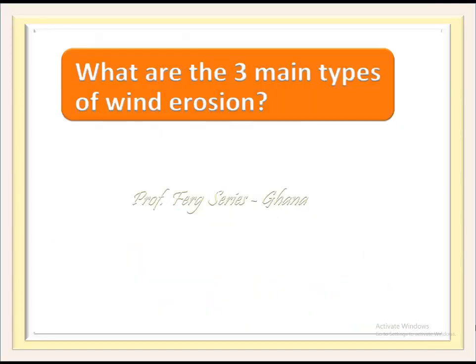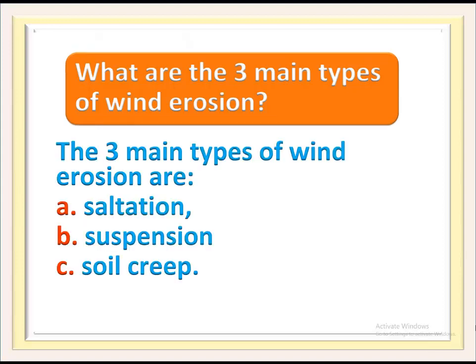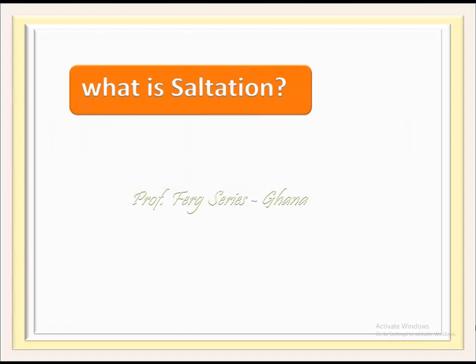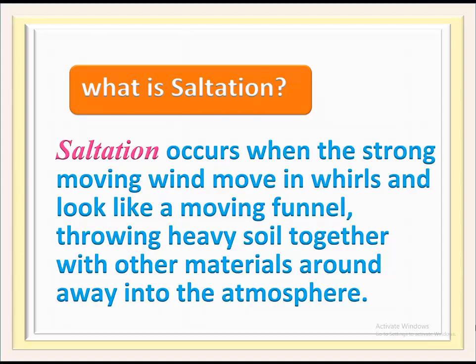What are the three main types of wind erosion? The three main types of wind erosion are: A. Saltation. B. Suspension. C. Soil creep. What is saltation? Saltation occurs when the strong moving wind moves in whirls and looks like a moving funnel, throwing heavy soil together with other materials around away into the atmosphere.